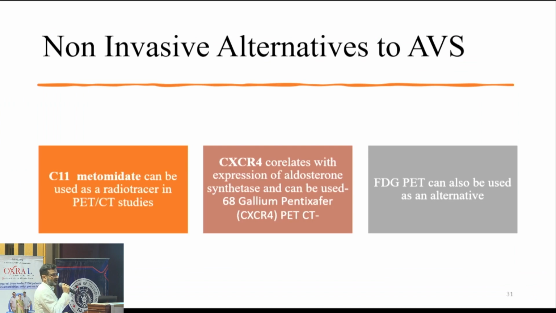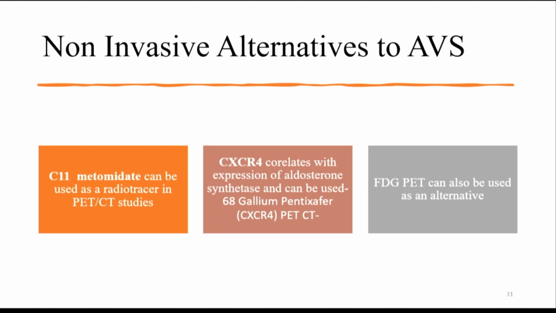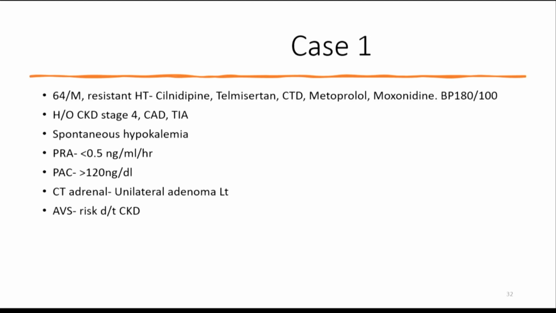Because of the complexity of the procedure, we have to find other options for diagnosis, and we have some options, at least in some patients, like various kinds of PET scan. This one is newly available, and it is very helpful at least in patients who have a single adenoma of more than 1 centimeter size. To confirm that, you can have a 68 gallium pentixafor PET scan, which will help in differentiating whether it is an aldosterone-producing adenoma or not.